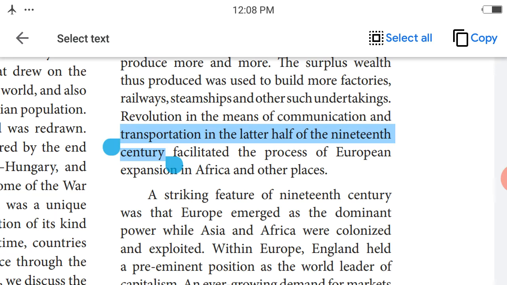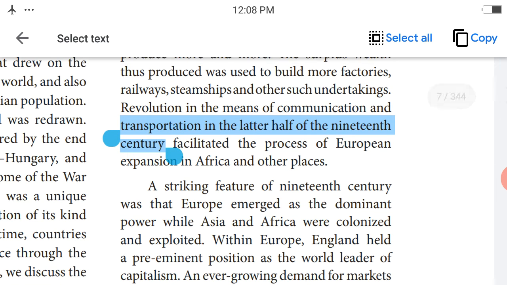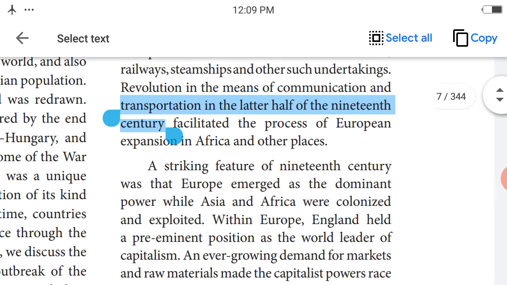Why were they improving the transportation system? So that the goods produced could be sent to the market and raw materials purchased from various places. So transportation helps that activity. So transportation and communication facilitated European expansion in Africa and other places.